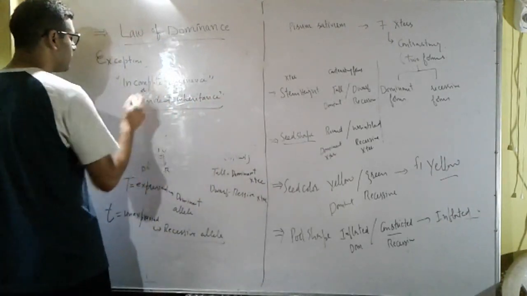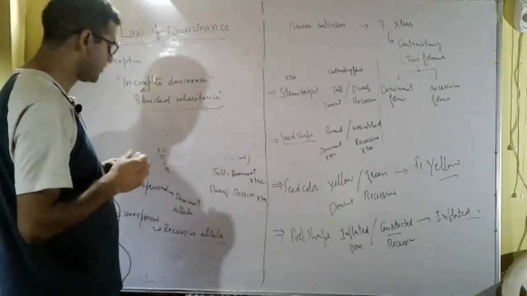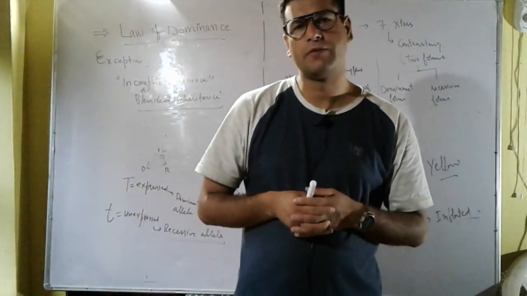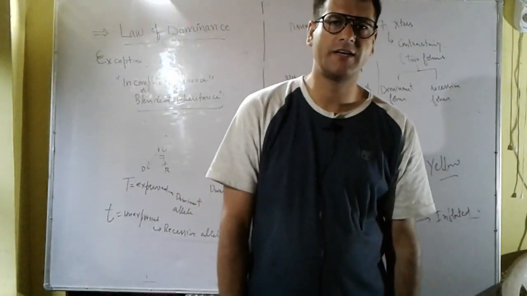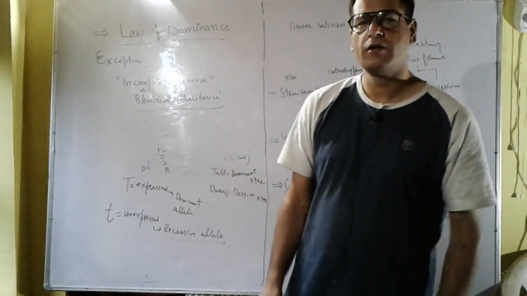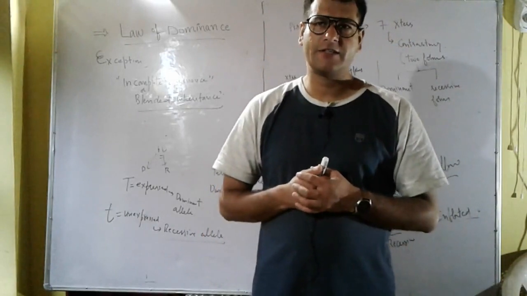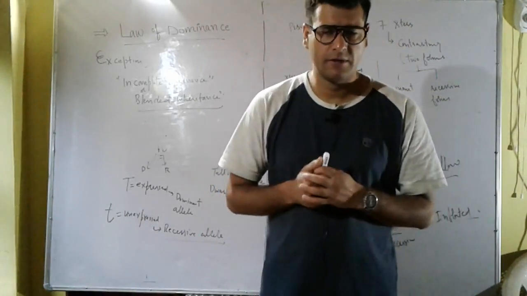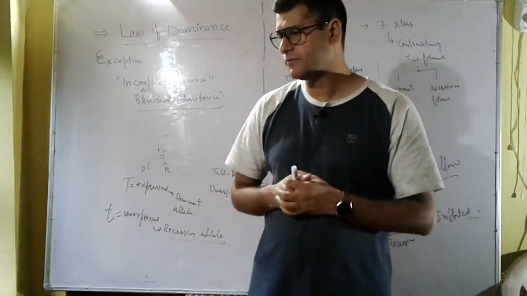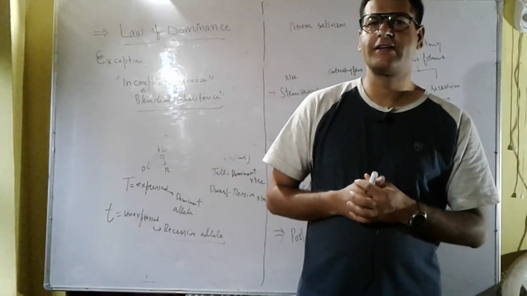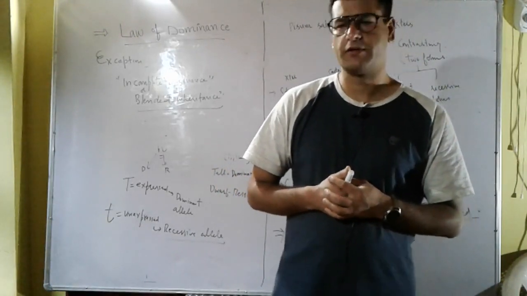Blended inheritance or incomplete dominance is an exception to the law of dominance. This incomplete dominance is found in Mirabilis jalapa, where in the F1 generation the individual does not resemble either of its parents. So this incomplete dominance, blended inheritance, is an exception to the law of dominance.